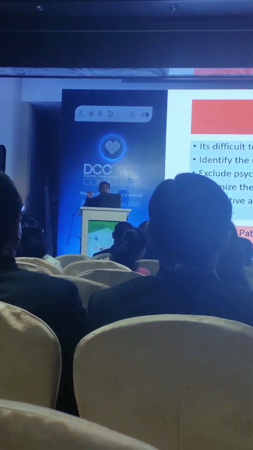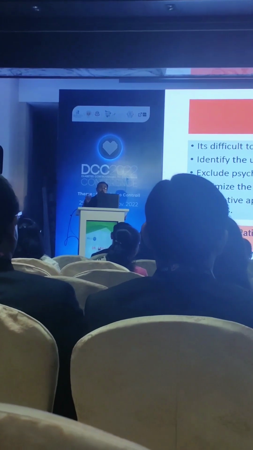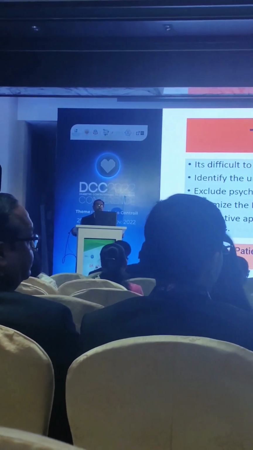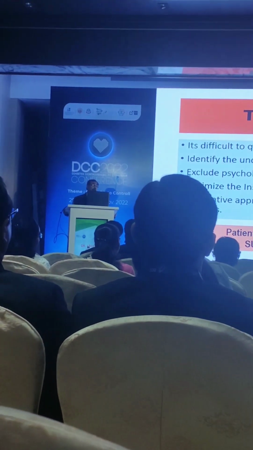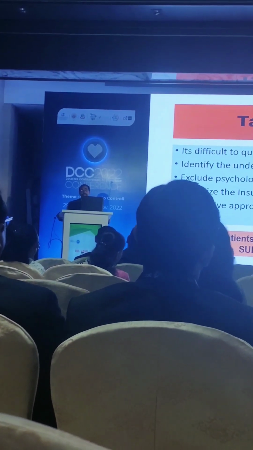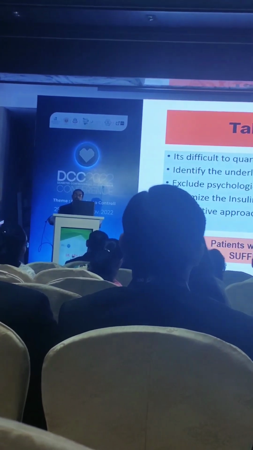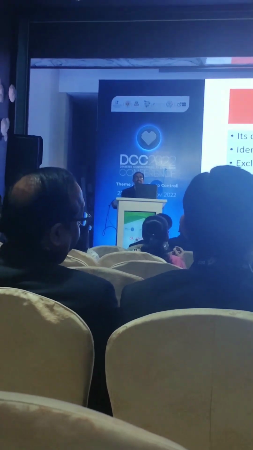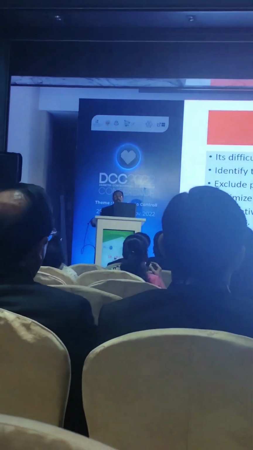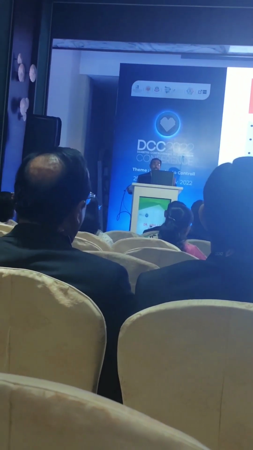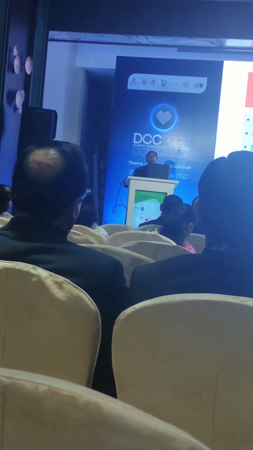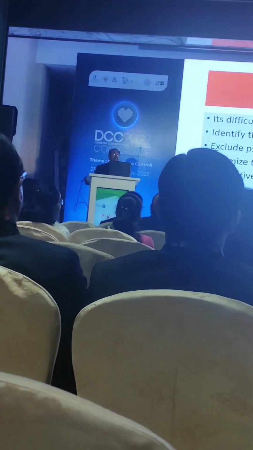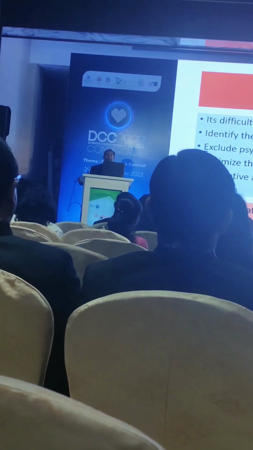Exclude psychological problems if there are any, and you should take the help of psychiatrists. Optimize the insulin therapy, of course we are doing that, and there are certain alternative approaches also for brittle diabetes, like IIT as well as IPII. IPII is the intraperitoneal insulin infusion, and IIT is the intraportal islet transplantation. We can do that also, but only if the person has hypoglycemia unawareness and because of that there are repeated hospitalizations. In those cases, we can use them.